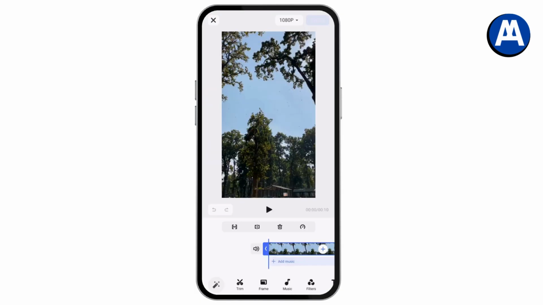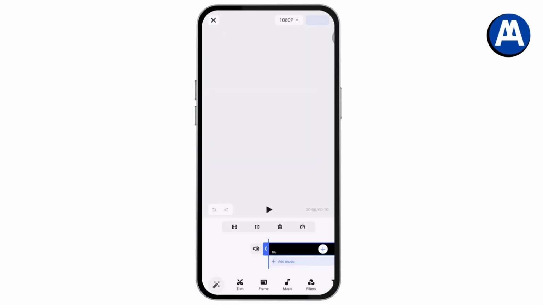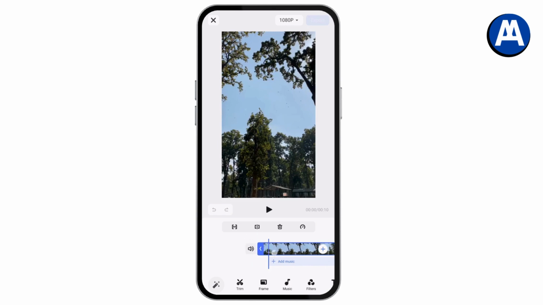Once you go with the edit section, here on the bottom middle, you will have the sound option. As you can see, you'll have the sound option. You can tap on sound and the sound will be muted. If you tap on it again, it will be unmuted. So that's how you can mute or unmute the sound.